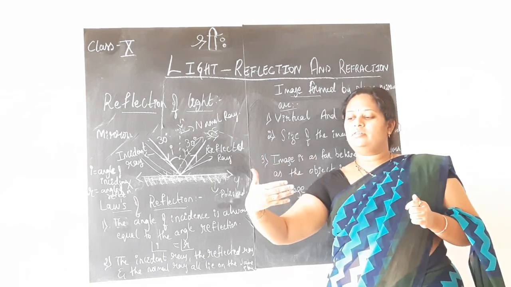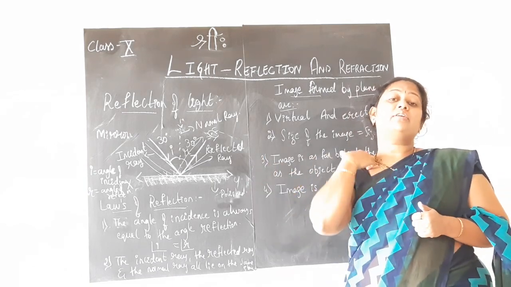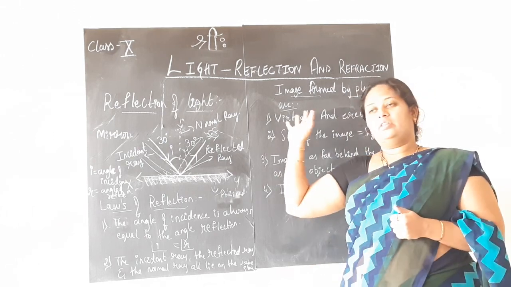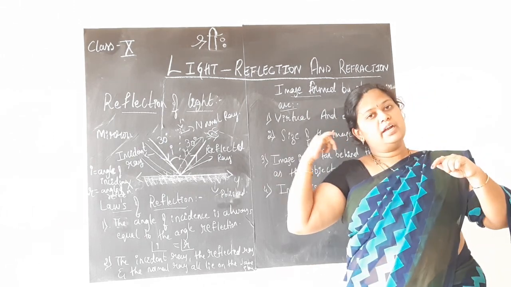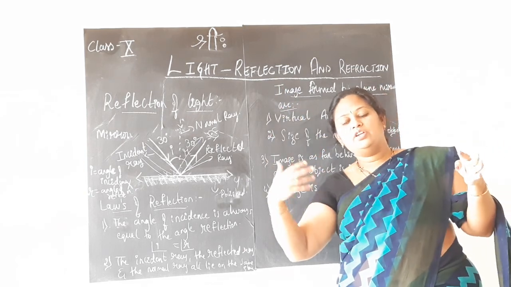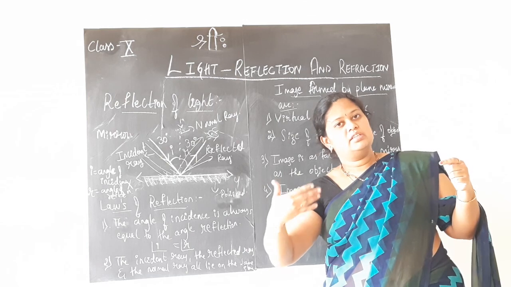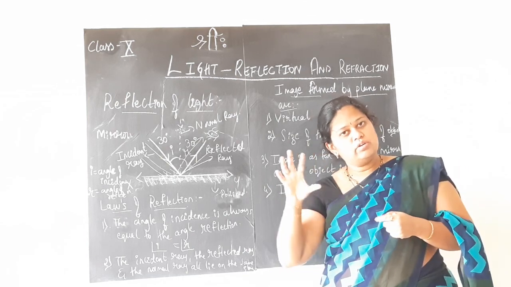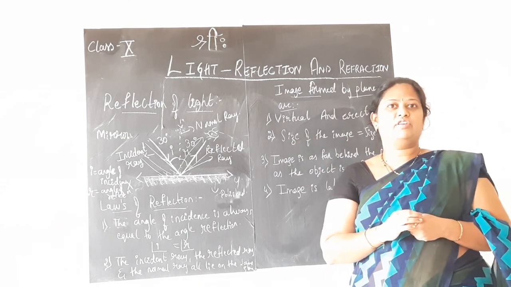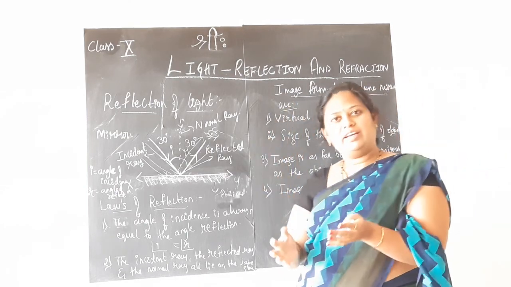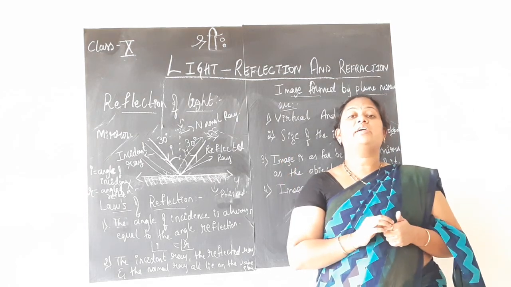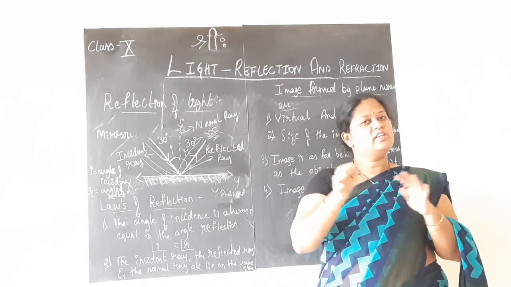You have the rear view mirrors in your vehicles. What can you see? Now the lorry will be coming behind you. The lorry will be huge in size, that is the object. But when you see in the mirror, the complete lorry will be seen. Not only the headlight, or not only the driver face, or not only the steering of the lorry. You can see the whole lorry as it is. So that is the image of the lorry what you can see. It will be minimized. Why?